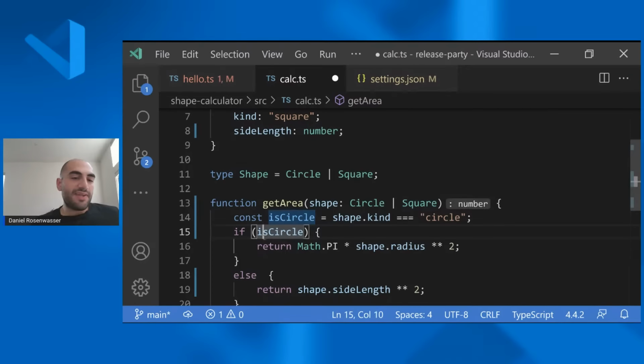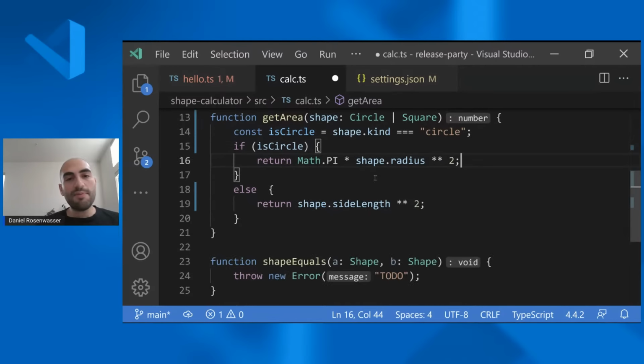And that's because we introduced this layer of indirection, this constant, where all we see about it is that it's a Boolean, right? In newer versions of TypeScript, we'll say, oh, well, that's a constant, but does it actually do any sort of analysis on any of the variables in this branch? And so here we're able to preserve the fact that this is what's called a type guard, right? It's a condition on some variable. So that variable is shape here. And so we can actually still do the narrowing and it all still works.